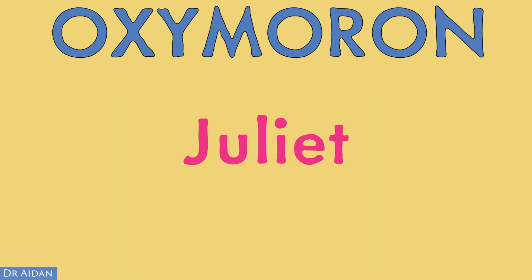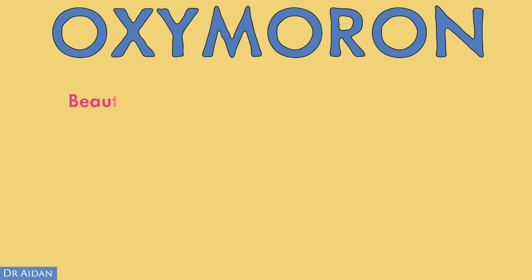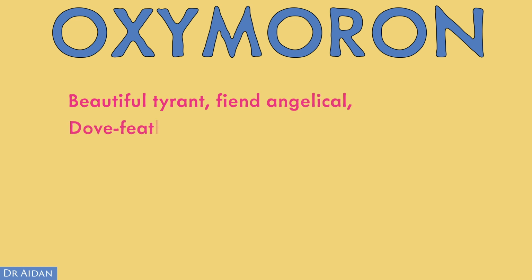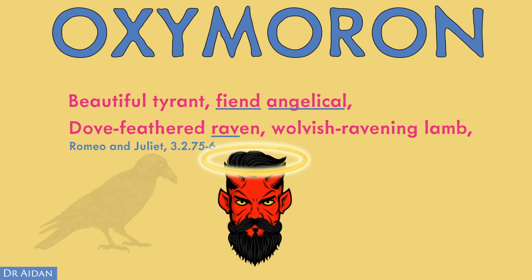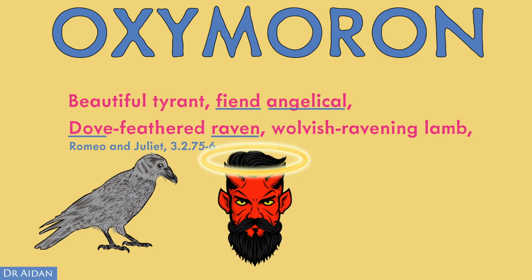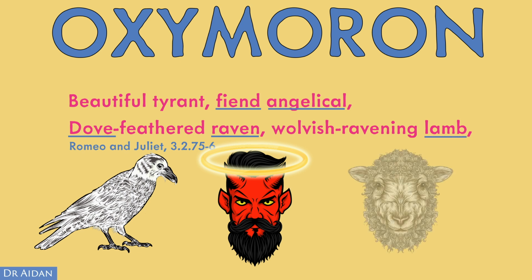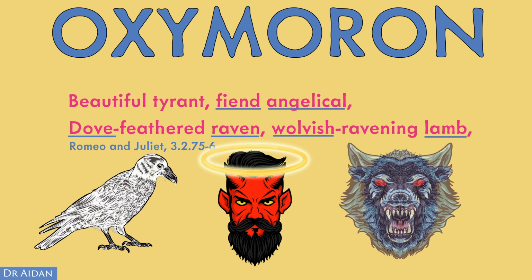Now later in the play, Juliet also uses oxymoron to describe Romeo. "Beautiful tyrant, fiend angelical, dove-feathered raven, wolvish-ravening lamb." Here, the oxymoron juxtaposes things that look good on the outside, but are bad on the inside. An angelic fiend, a raven with white rather than black feathers, a lamb that kills like a wolf.